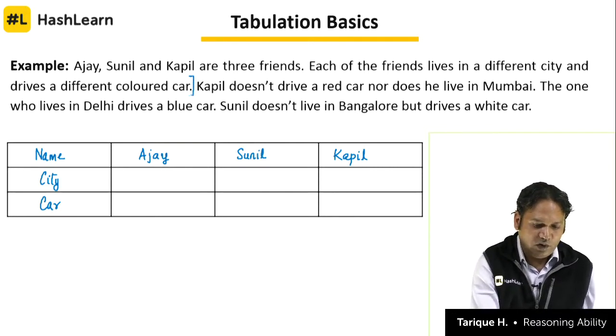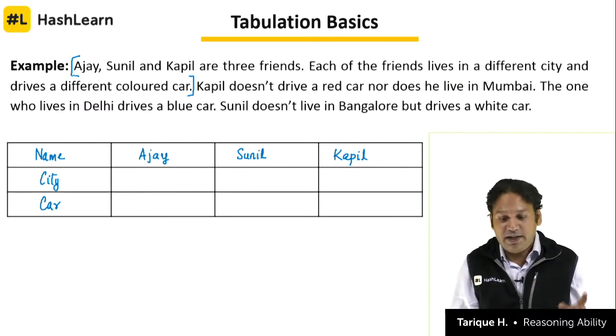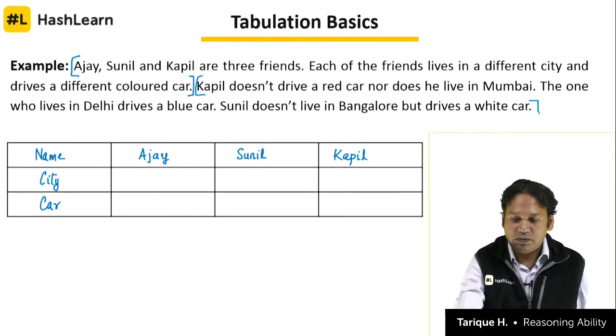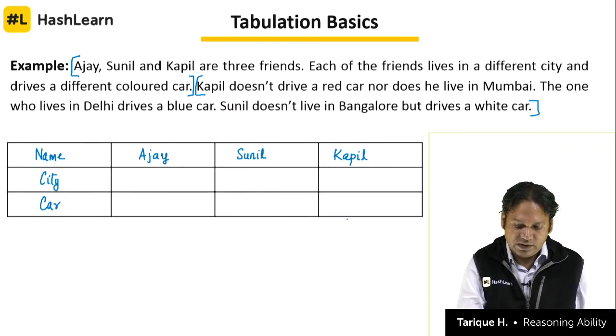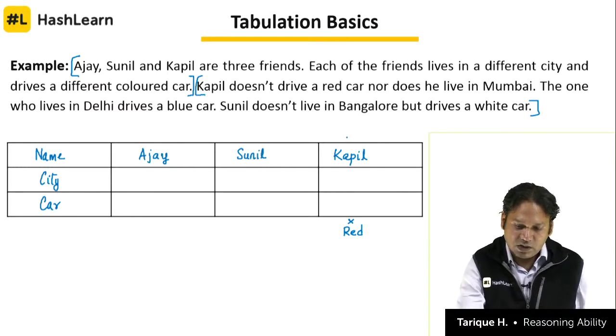Till here is what we call the basic information that helps you in making the table, and then we have the clues starting from here. These are our clues. So Kapil does not drive a red car. So what do we do here? We say Kapil does not drive a red car. So this box cannot be red. And nor does he live in Mumbai. So Kapil does not live in Mumbai.